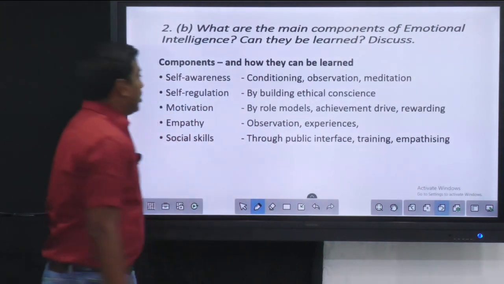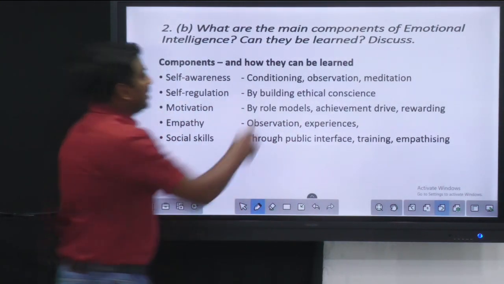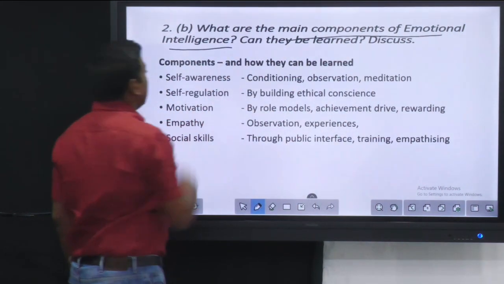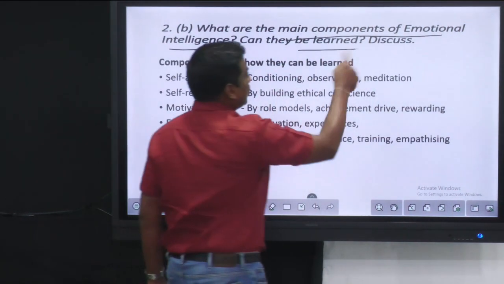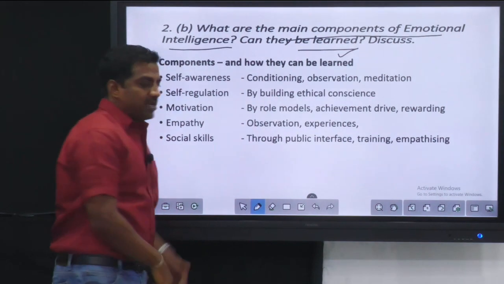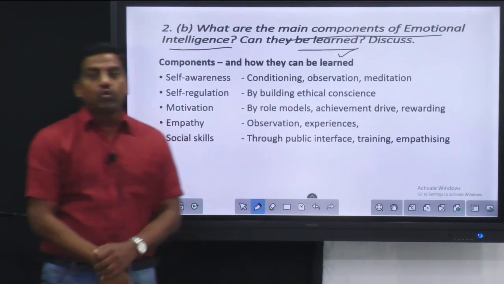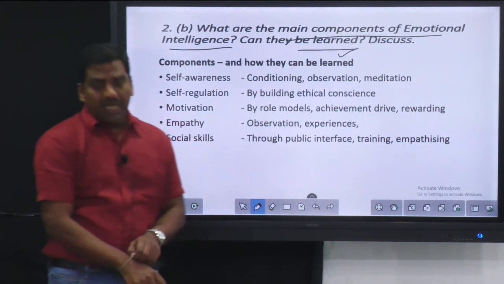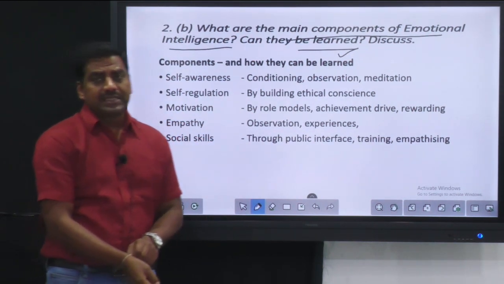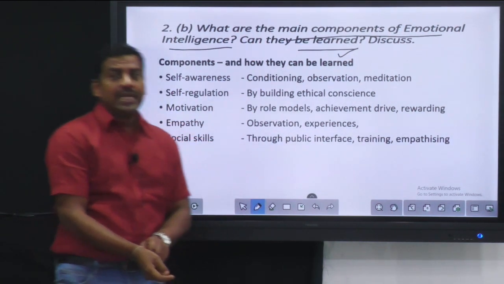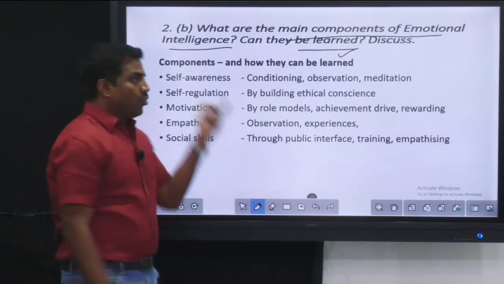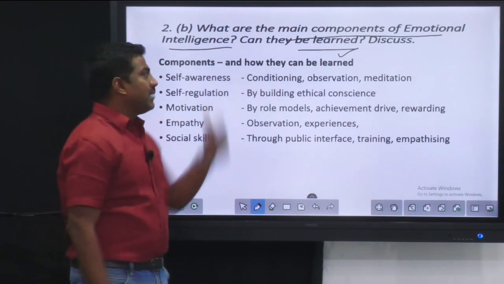Then question 2B: what are the main components of emotional intelligence? This is a straight question, and can they be learned? Here you can take any stand, but as far as attitude formation is concerned, and as far as emotional intelligence is concerned, it can always be learned. Here I have made certain divisions, like what the components are and how they can be learned.